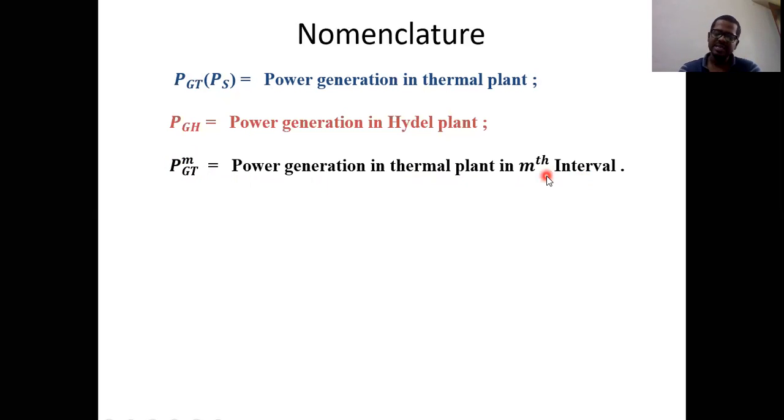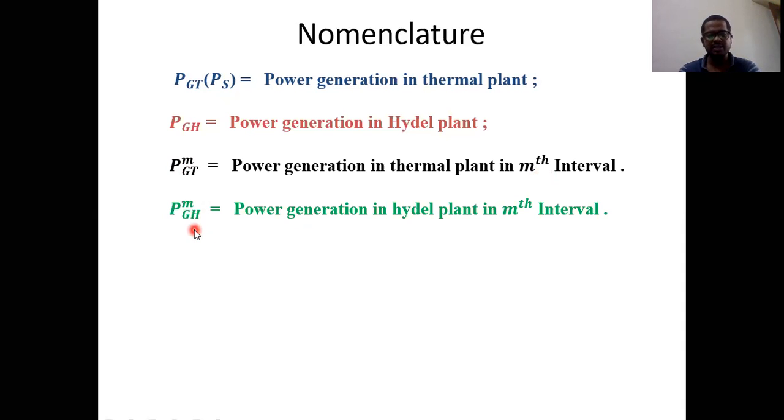In the previous example, mth interval means the M value may vary from 1 to 12, because from January to December we consider 12 months, which means 12 subintervals. So in the previous example M varies from 1 to 12, but practically it depends upon the maximum size of the system.